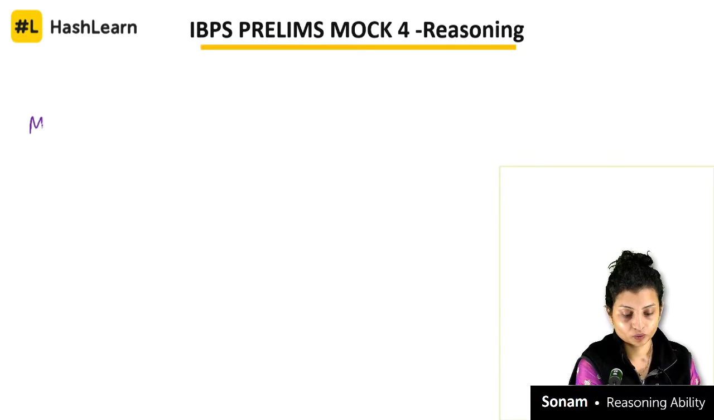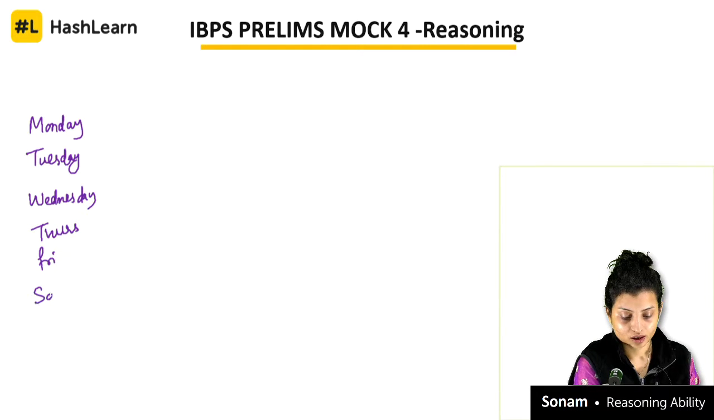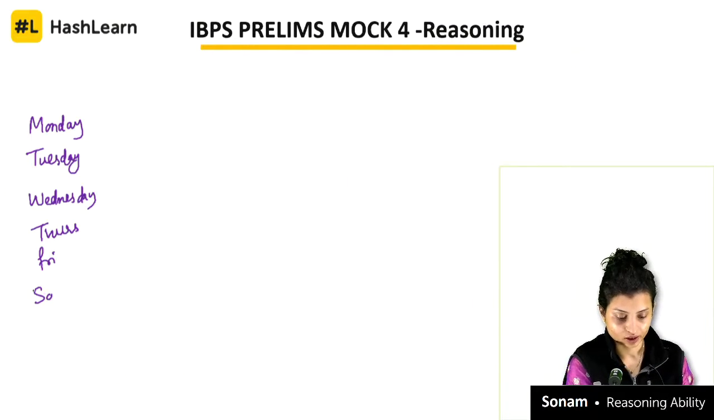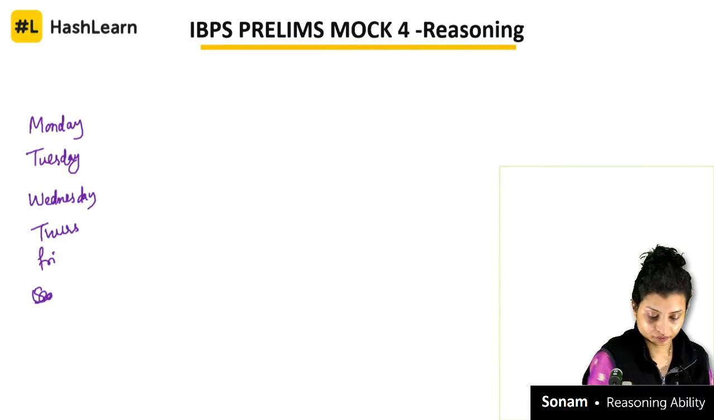So what I will do, Monday, Tuesday, Wednesday, Thursday, Friday. Okay, how many days are there? 5 friends, so 5 days, Friday, up to Friday, correct?